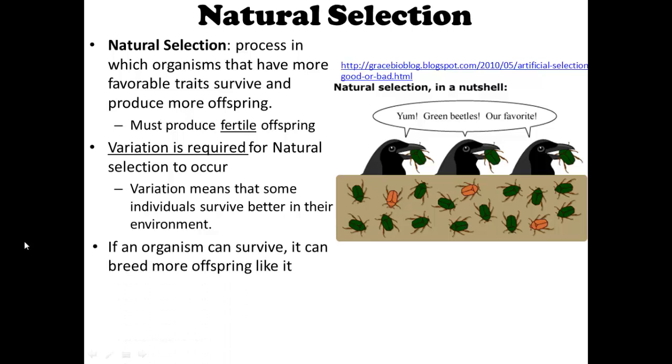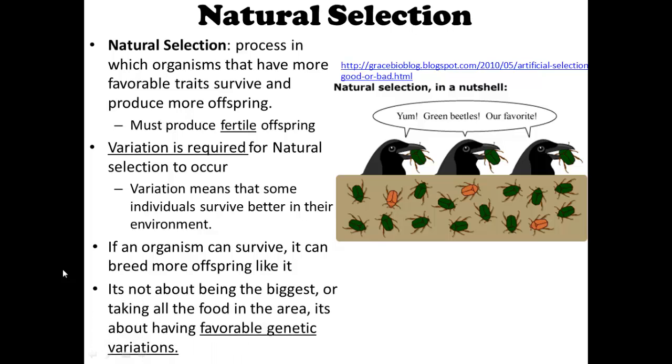If an organism can survive, it can breed more offspring like it. So they survive the birds eating them, and then they'll make more brown baby beetles. Okay, natural selection isn't about being the biggest animal or about collecting more food than another animal. It's about having favorable genetic variations. So that's important to remember. It's not always better to be the biggest animal out there. It's about genetic variation.